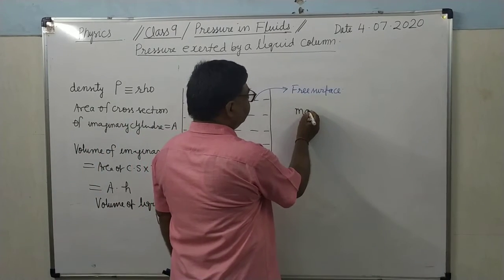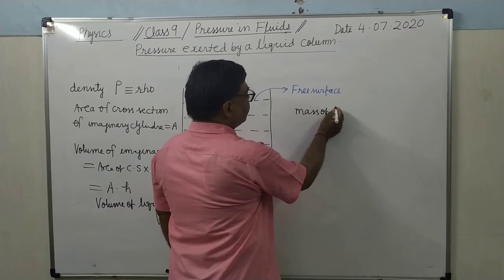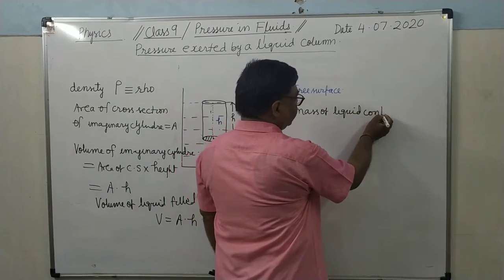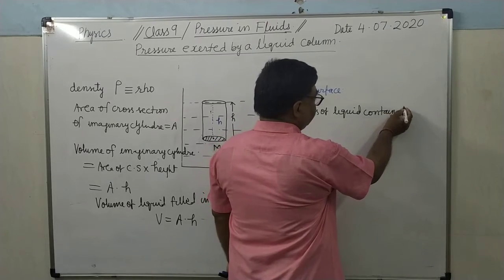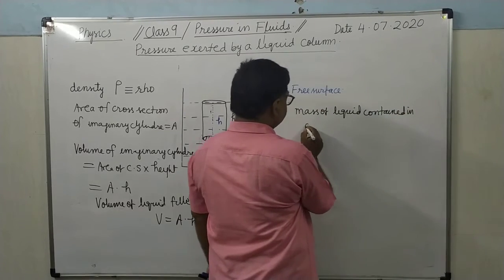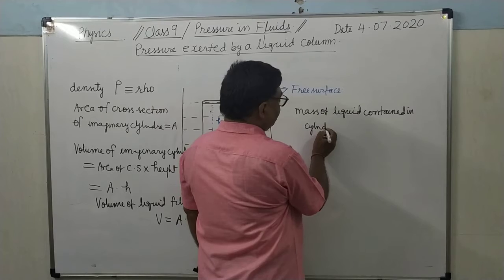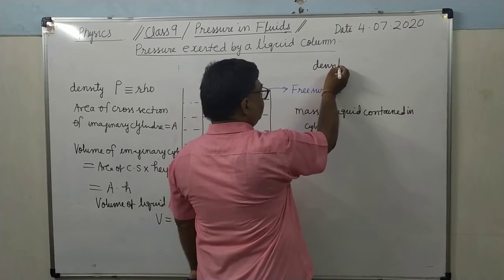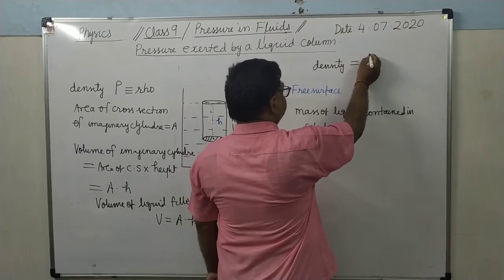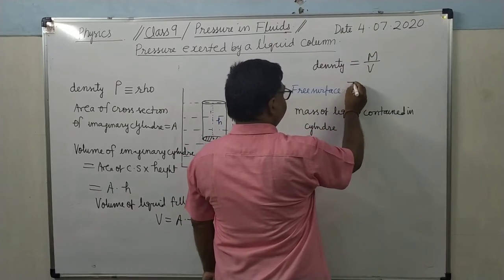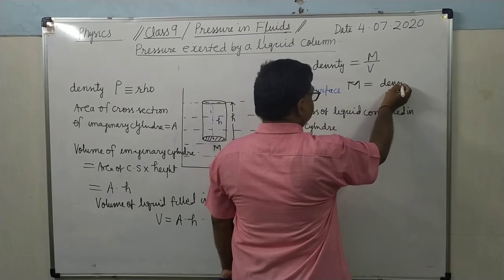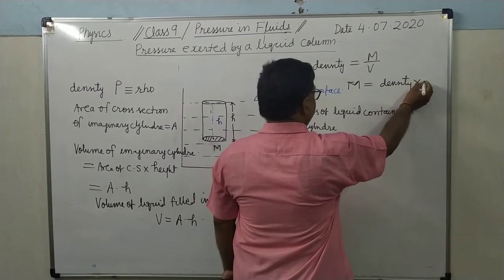Mass of liquid contained in cylinder. So just now I have told one formula, density equals mass upon volume. So what will be mass? Mass will be equal to density multiplied by volume.